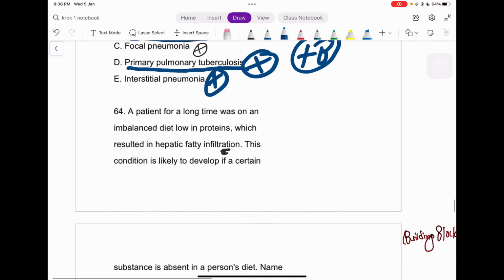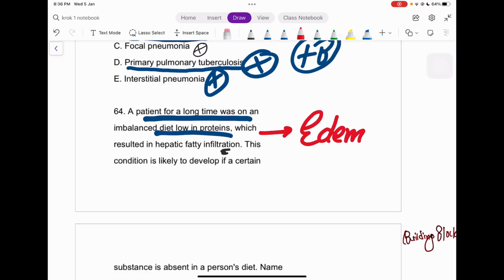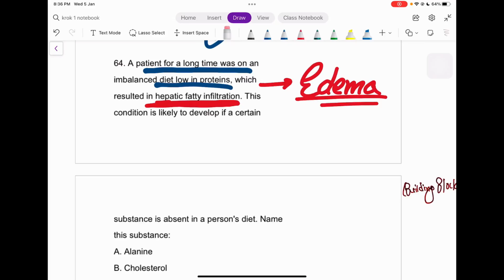Next question: a patient for a long time on an imbalanced diet low in proteins. Okay, so the patient is not eating enough protein, and we all know what will happen next, right? Because we already did some questions on the last videos, I remember. Edema is going to happen. Now I know this point, which resulted in hepatic fatty infiltration. So we have a little bit of a twist in this question. This condition is likely to develop when a certain substance is absent in the person's diet.